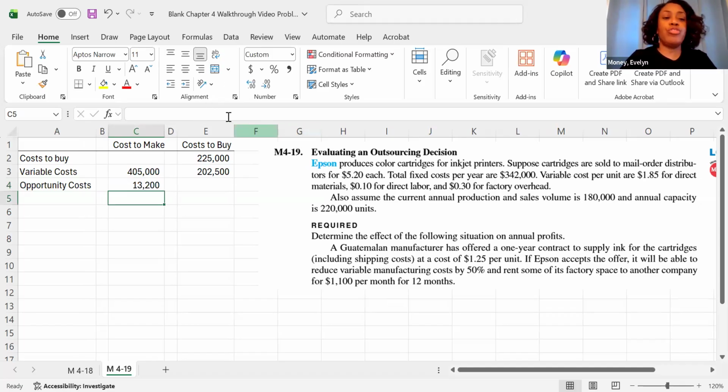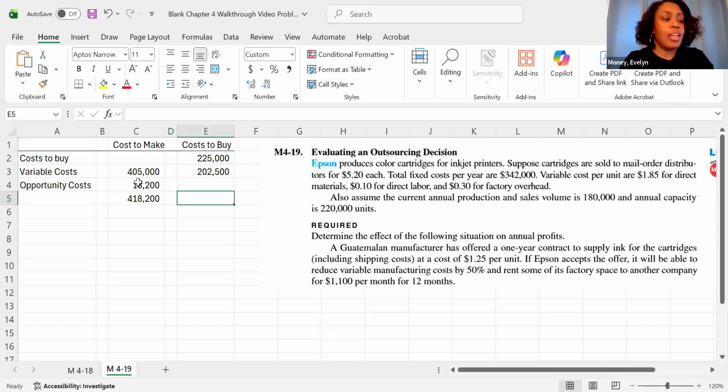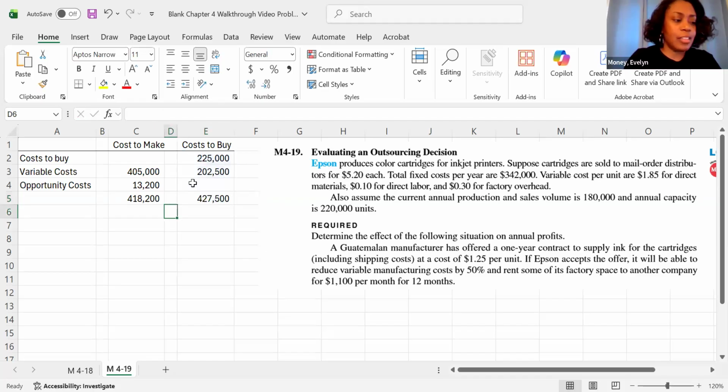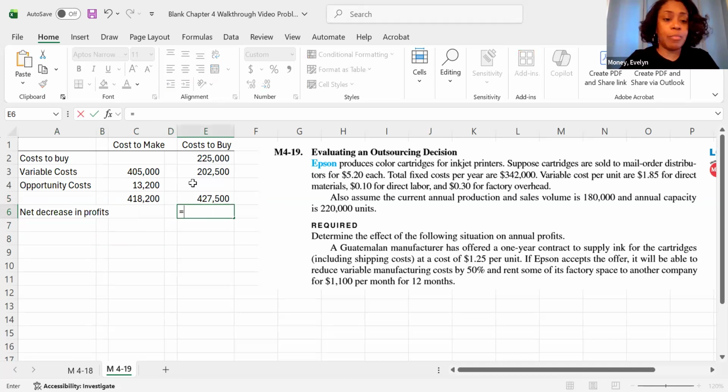So if we choose to make it, let's add up our numbers and see how much it'll cost us. Now, if we choose to buy it, so this time there's a net decrease in profits. So it's better to not outsource this time.